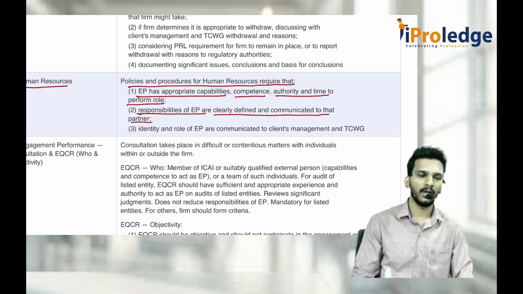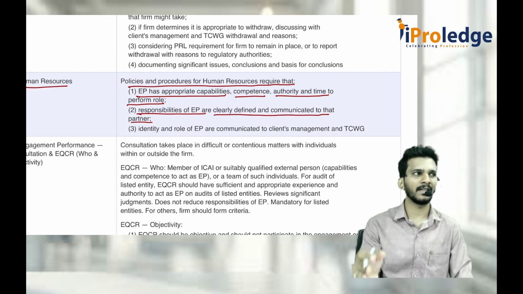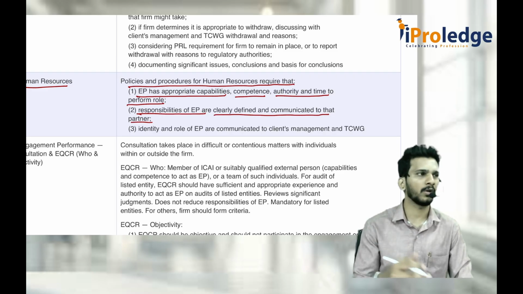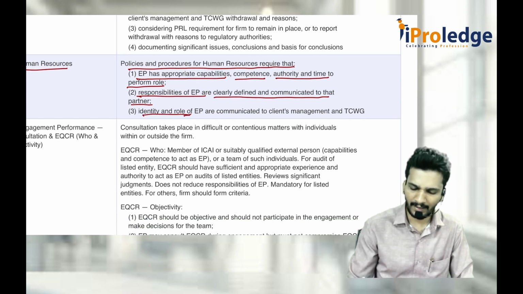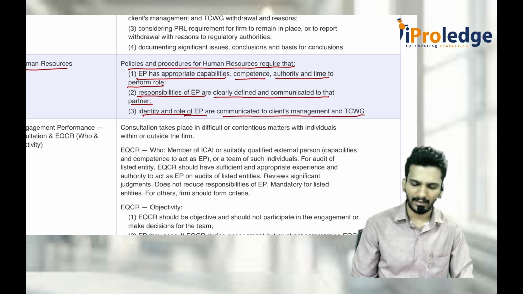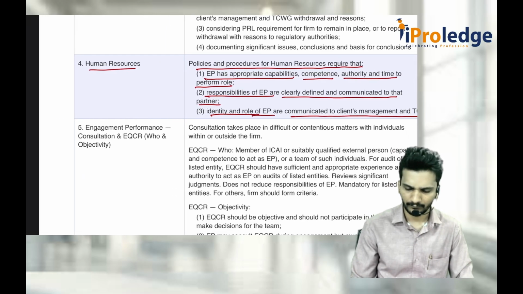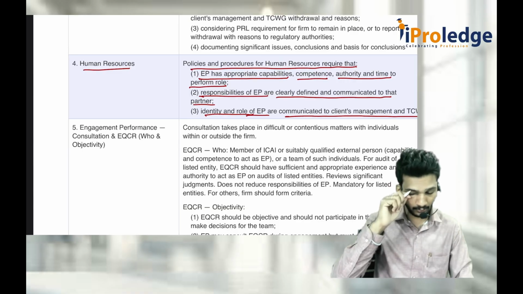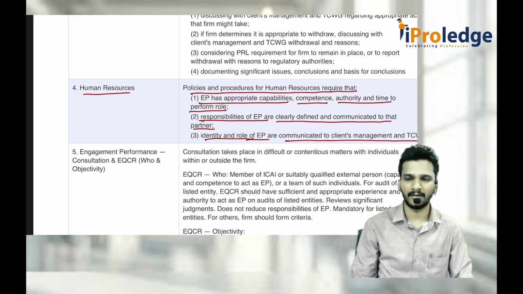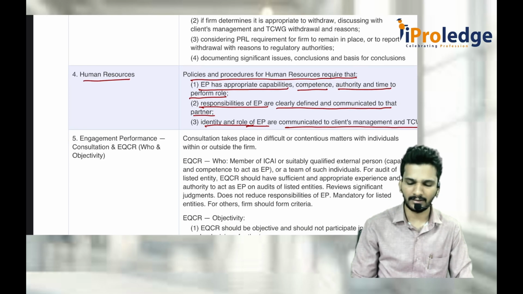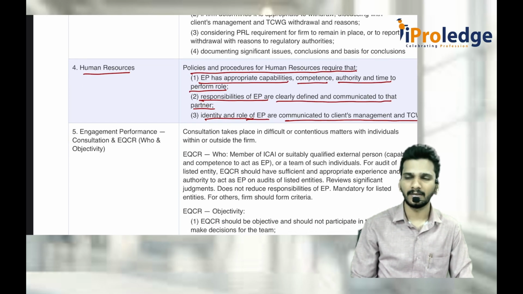See, this is what you should do from the beginning of the audit till giving the audit report. This is entirely your responsibility only. You don't come and tell that I don't want to give the report, I don't want to send it. No, it is not like that. Again, identity and role of the engagement partner are communicated to the client's management as well as TCWG. I think one point is missing here in human resources. Recruitment, compensation, promotion, that is there in the main material. Career development, all those things that you keep in mind. That is also an important point. Read it once clearly.